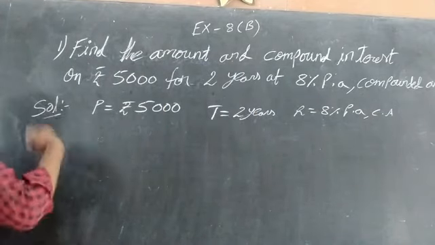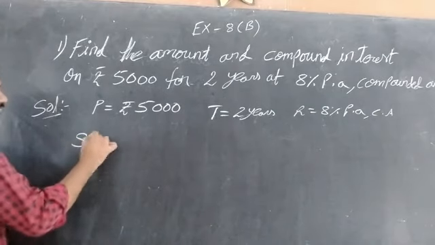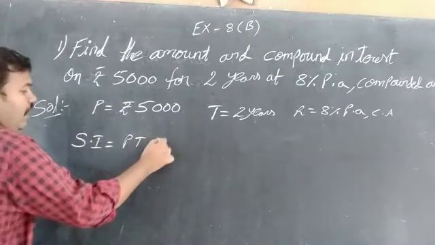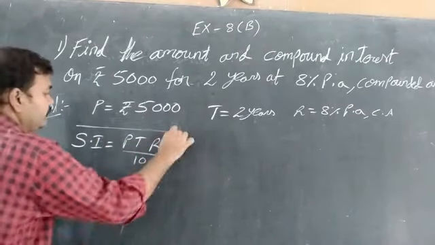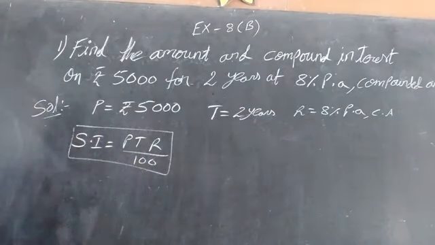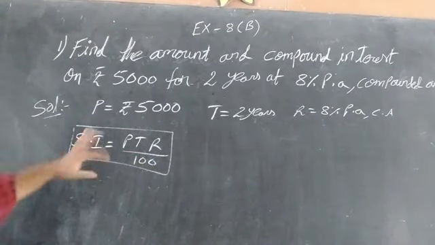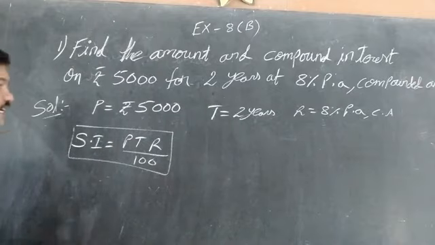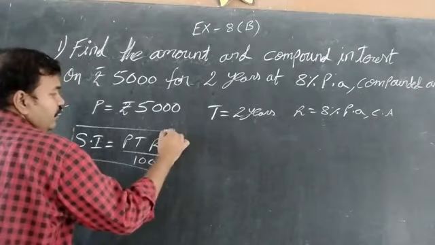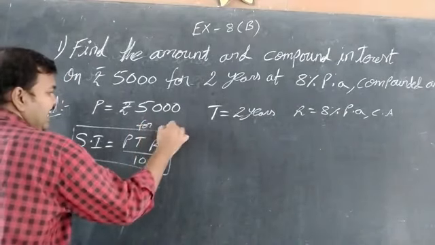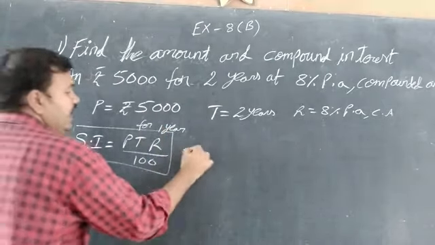Now, what do we write for this sum? Simple interest formula: SI is equal to PTR by 100. Actually, we are taking only simple interest; the interest will be added afterwards. So, PTR by 100, taking it for 1 year.